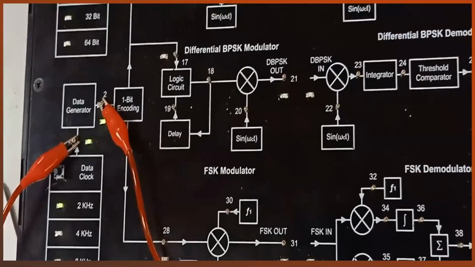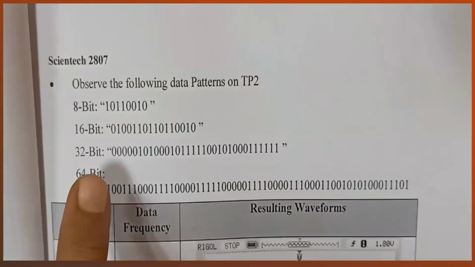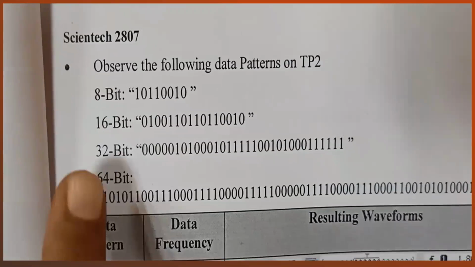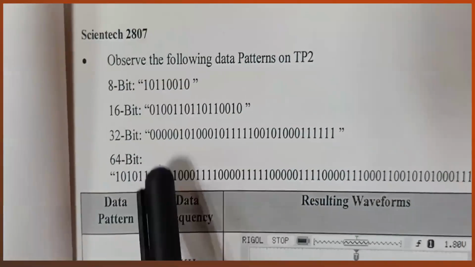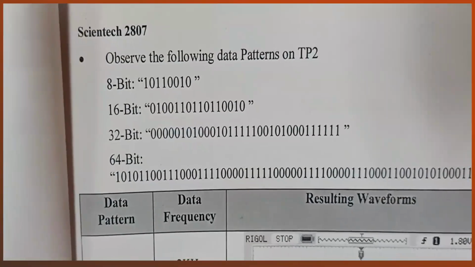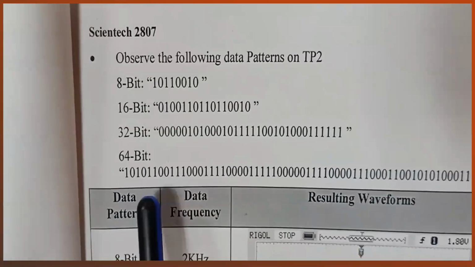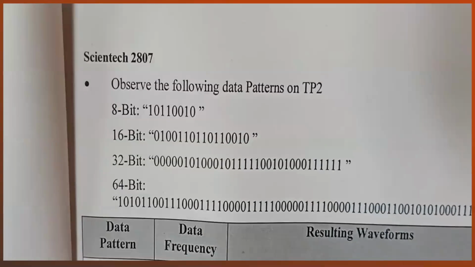If we choose the 8-bit data, then the pattern is 10110011. If we choose 16 bit, then 0100 110 110 110011. Similarly 32-bit and 64-bit information is coming. This is the pseudo information.